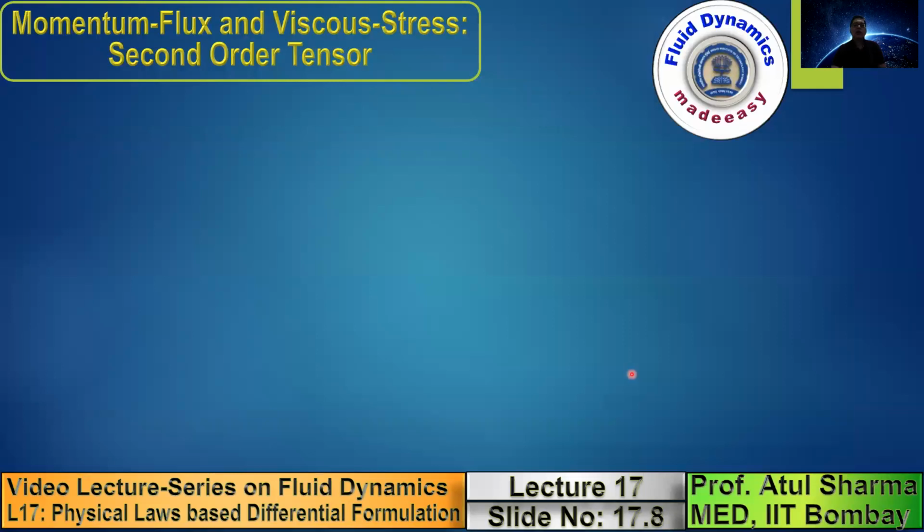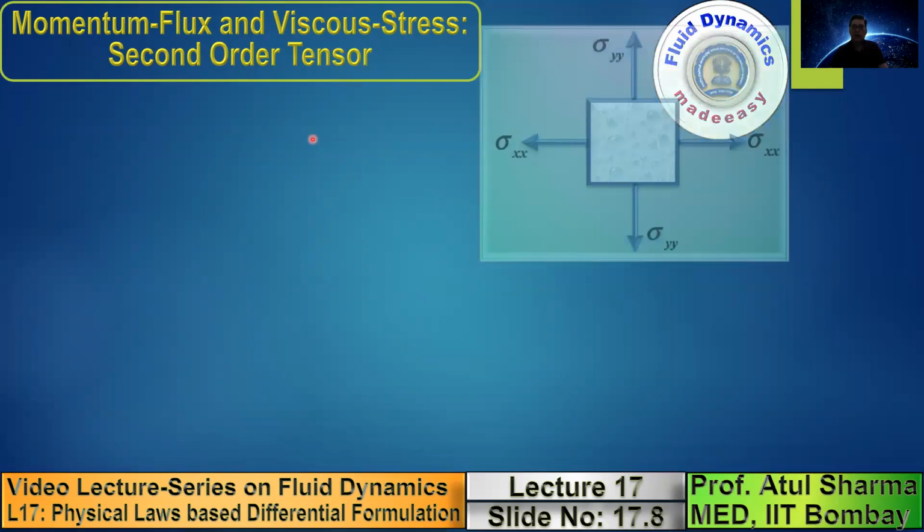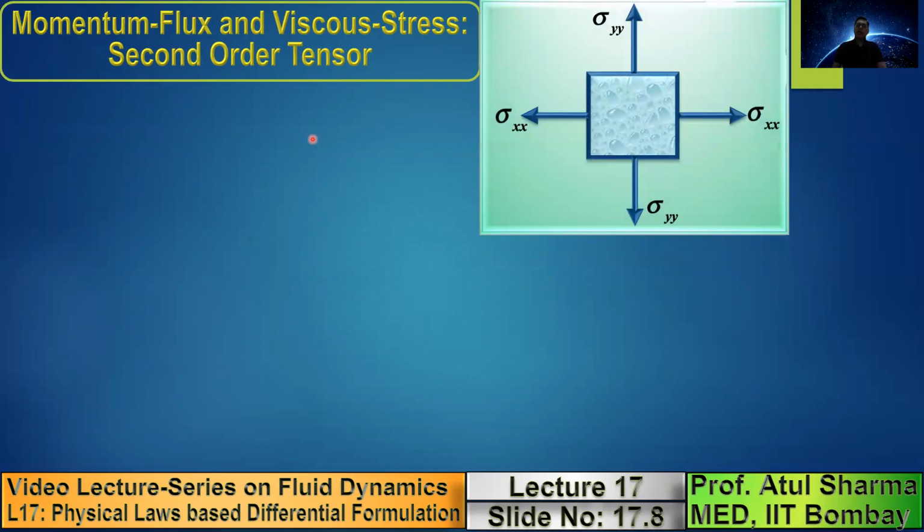Now I'll take a control volume and show you the momentum flux and viscous stresses, which are second order tensors. So this slide shows you the viscous stresses acting on the control volume. These are normal stresses, and the direction of a plane is given by the outward normal. In this case, the horizontal direction is the x direction and the vertical direction is the y direction. So for a vertical surface, the normal is along the x direction. The stress is also acting in the x direction. So this is sigma xx.